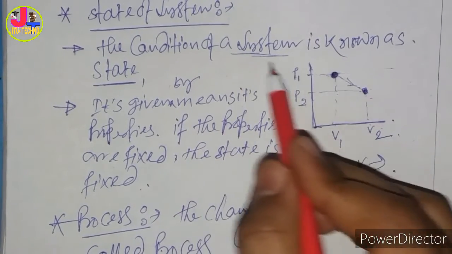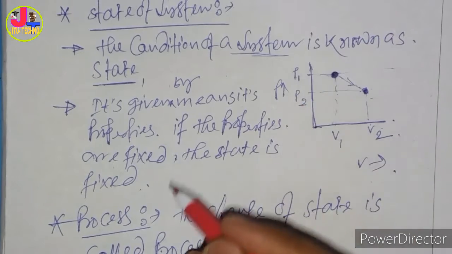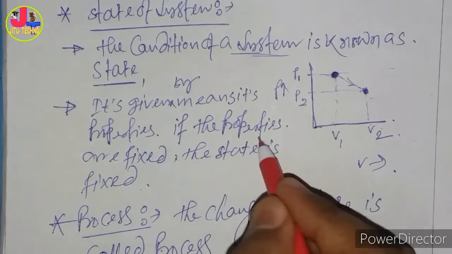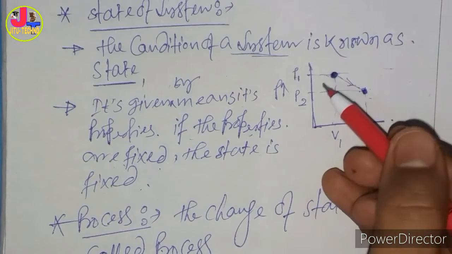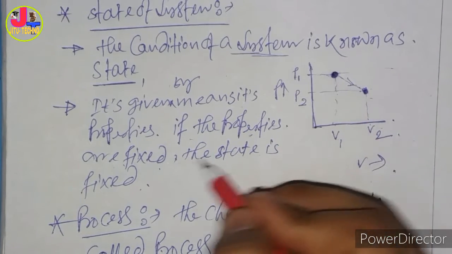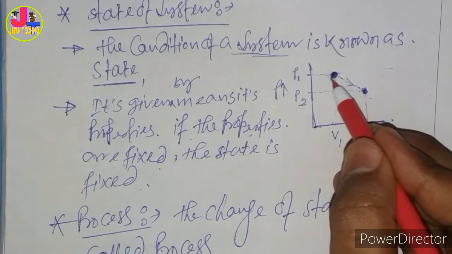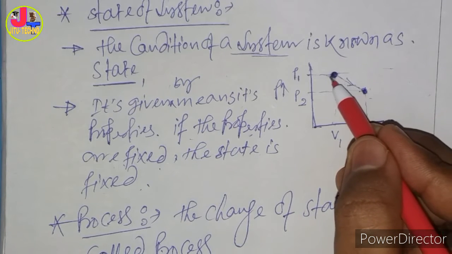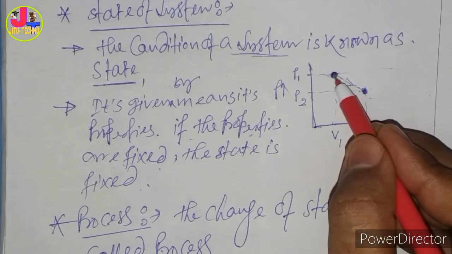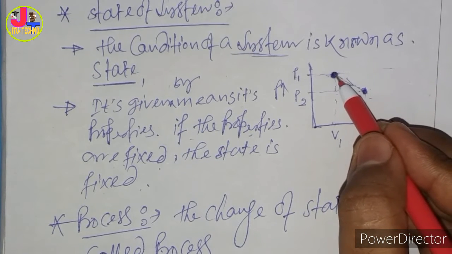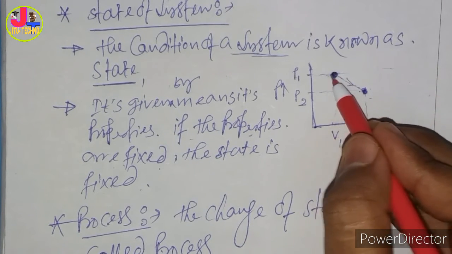The condition of the system is known as state, and if the properties are fixed, the state is fixed. If the properties are fixed, the pressure is constant, so the state will be constant.